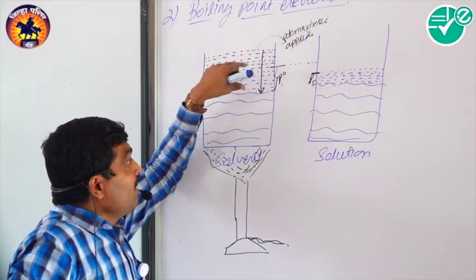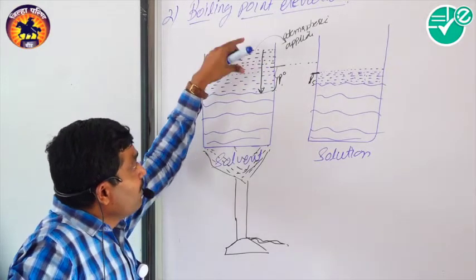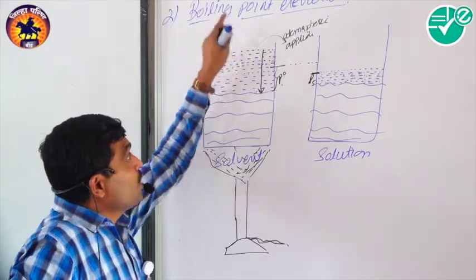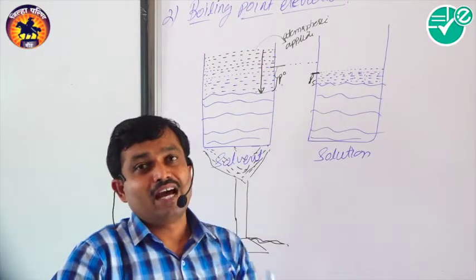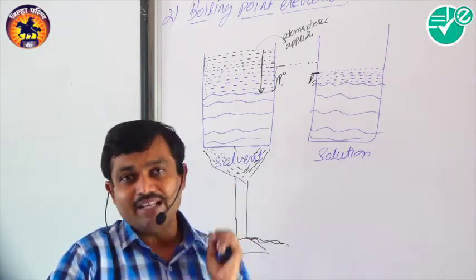When the vapor pressure of the solvent, the vapor pressure of the liquid, is equal to the atmospheric pressure, at that time the liquid boils.